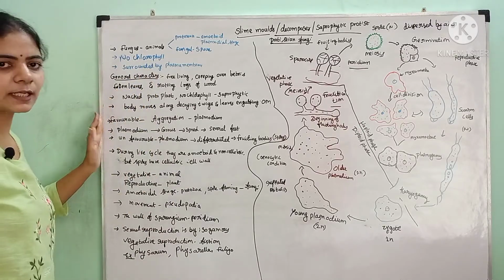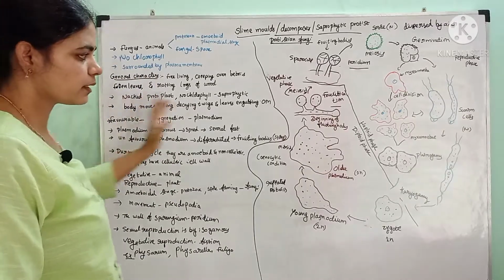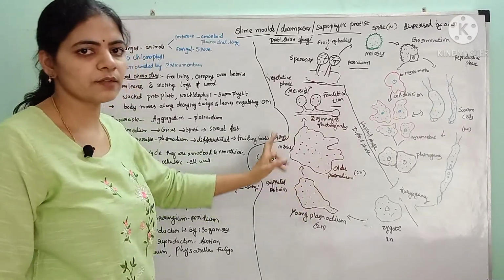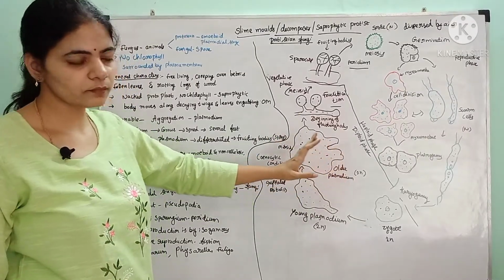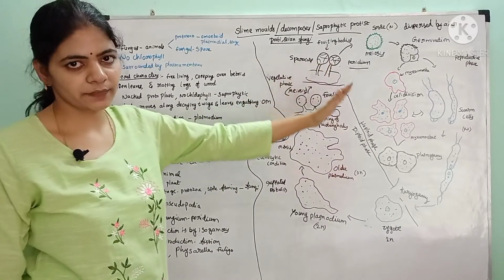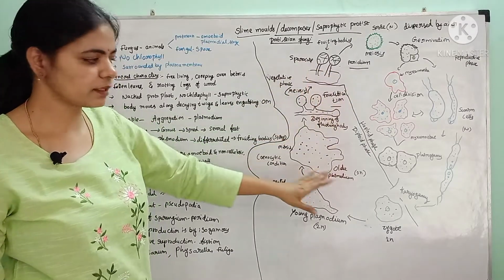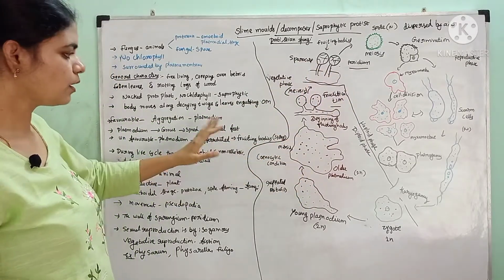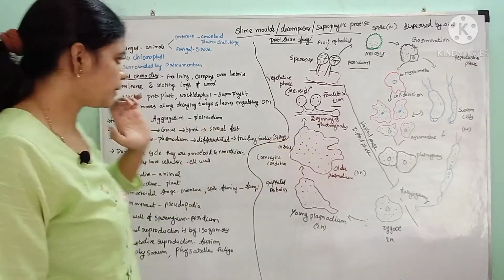And the body is surrounded by plasma membrane. There is no cell wall present. Only in some stages of the life cycle is a cell wall present. In the remaining stages, the cell wall is absent. Only the outer layer is the plasma membrane.